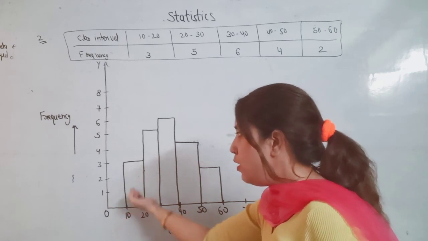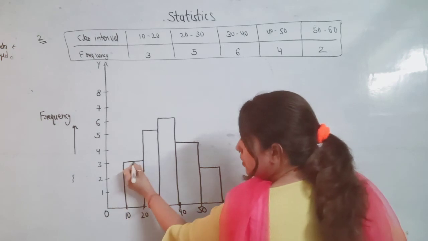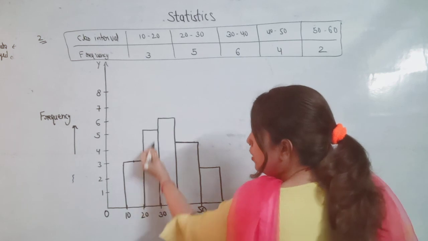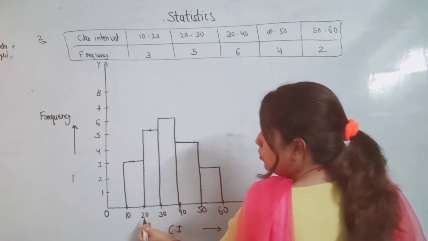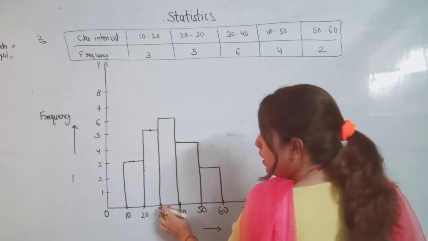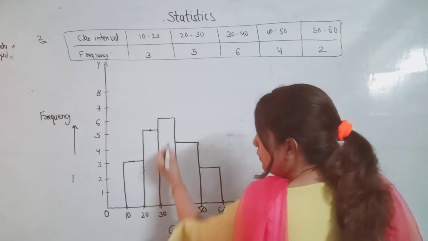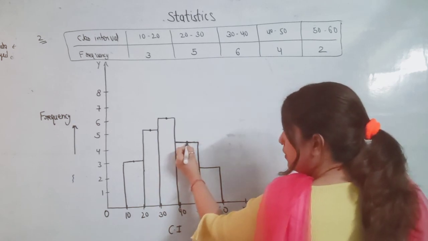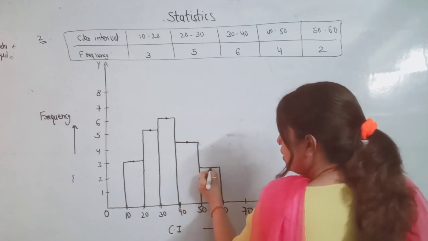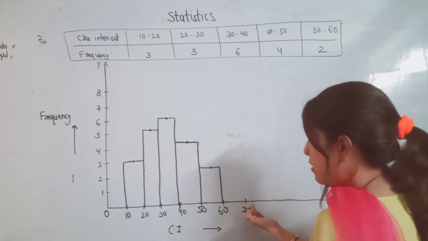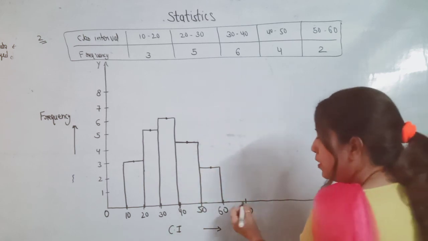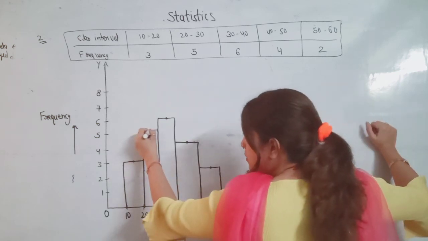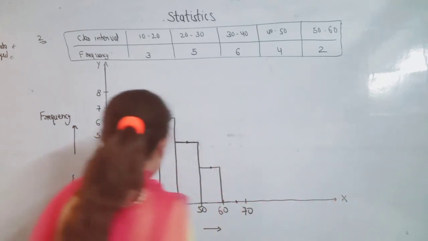Now the mid value of 20 to 30 is 25, 30 to 40 is 35, 40 to 50 is 45. For 50 to 60 and the last class 60 to 70, again we take the mid value, which is 65. Then join all these points. That is called the frequency polygon.